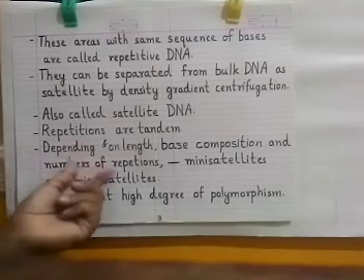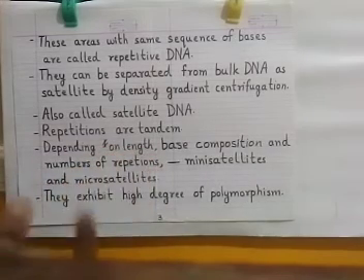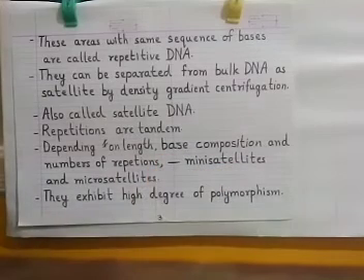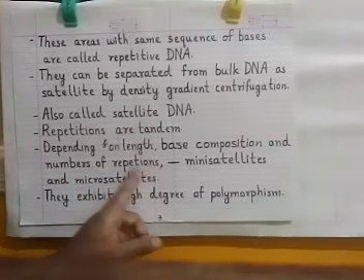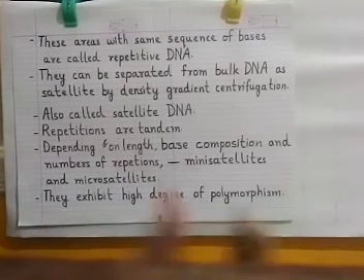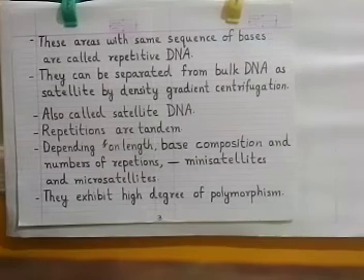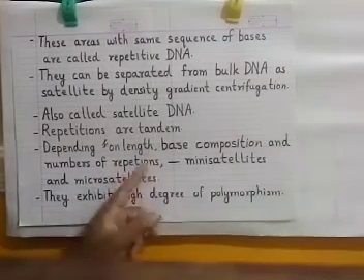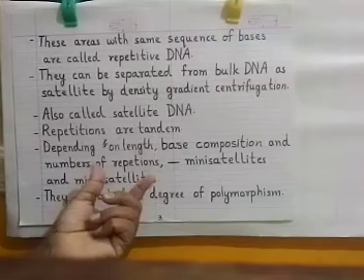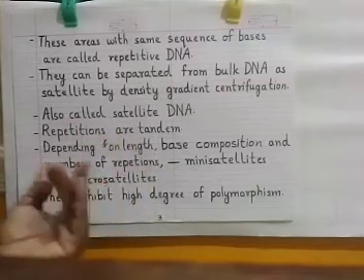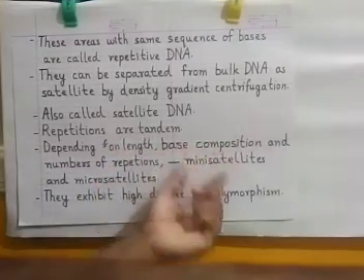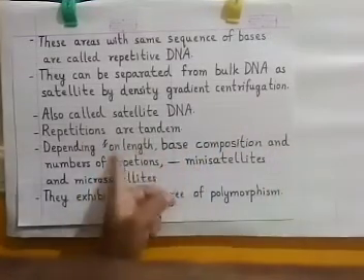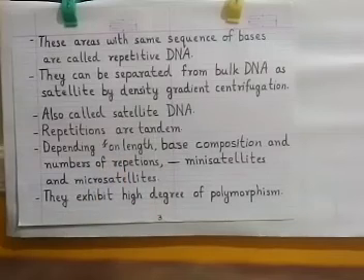Base composition means which nucleotides are present in that segment, and the number of repetitions means how many times the entire segment is repeated. For example, ATGC is one segment containing 4 different nucleotides, and if it is repeated 3 times, ATGC, then ATGC, then ATGC, these are 3 repetitions of a 4-nucleotide segment.